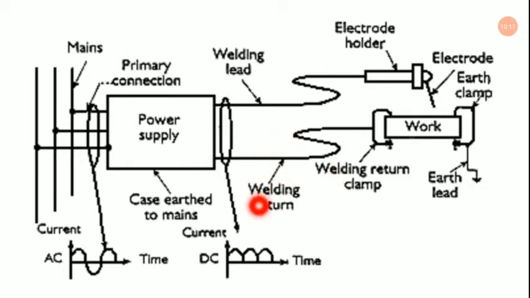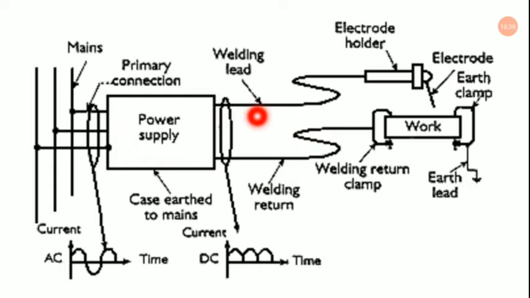And one of the cords is coming, this connecting hose, you can say. So this is the welding lead, you can see over here. So we are getting this DC out of this power supply, and one point is connected to the electrode holder. It may be negative or positive, as per requirement you can change.